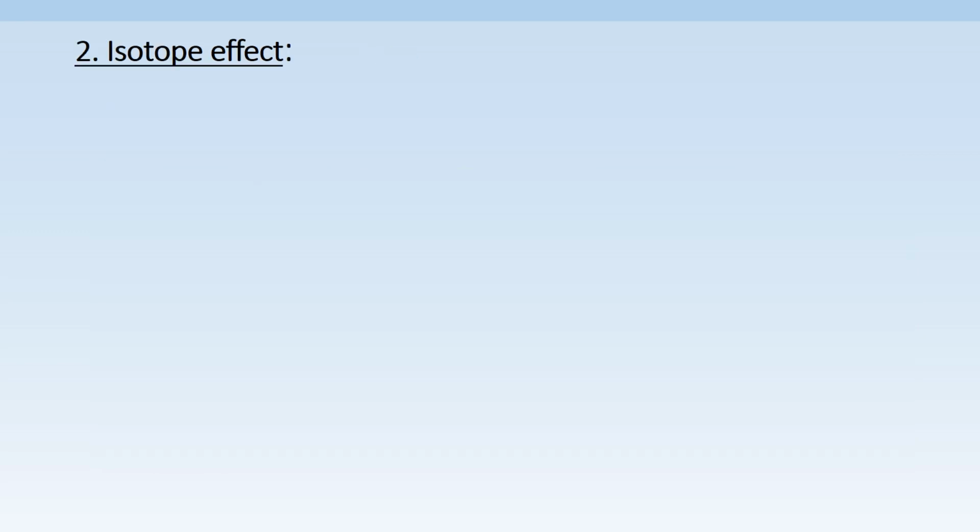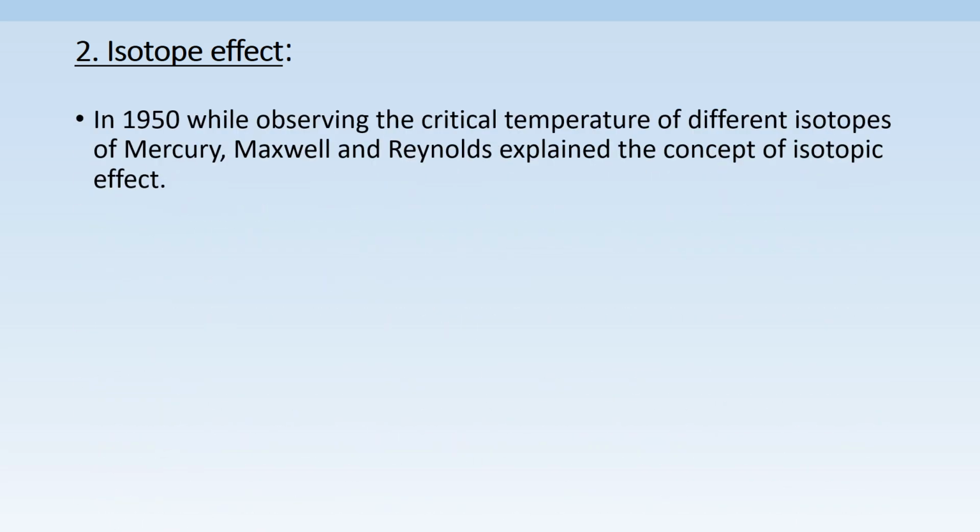Next observation is isotope effect. In 1950, Maxwell and Reynolds were working with different isotopes of mercury. They found that critical temperature of mercury was varying with the mass of the isotopes. Then we have to know what are isotopes. Isotopes are atoms of the same substance having same atomic number but different mass numbers.